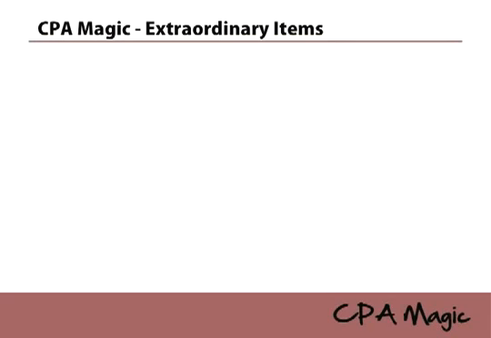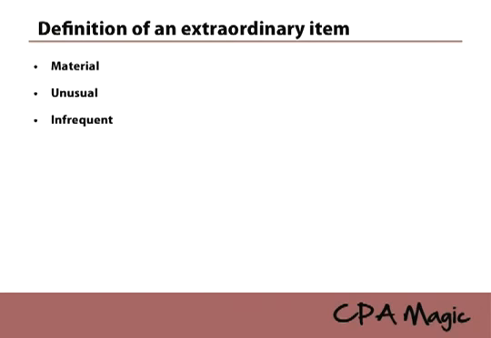Okay, extraordinary items. Just a couple things that you got to know. First off, what is the definition of an extraordinary item? An extraordinary item is anything that fits all three of these criteria. It has to be material, it has to be unusual, and, being an important word, it has to be infrequent.